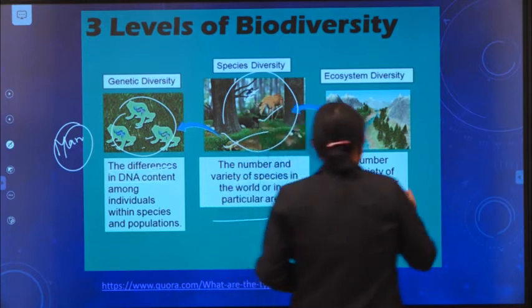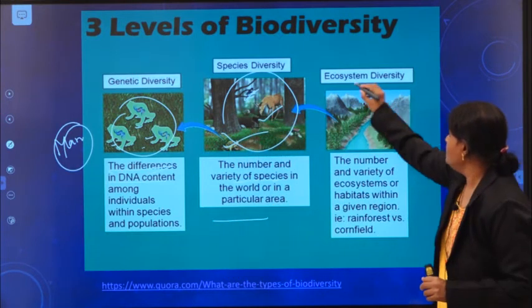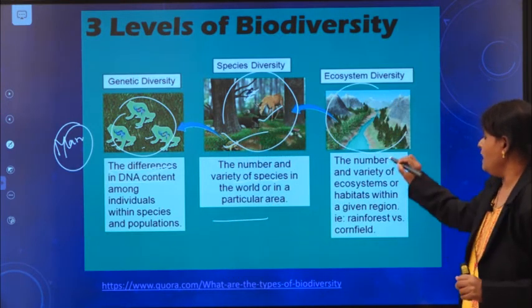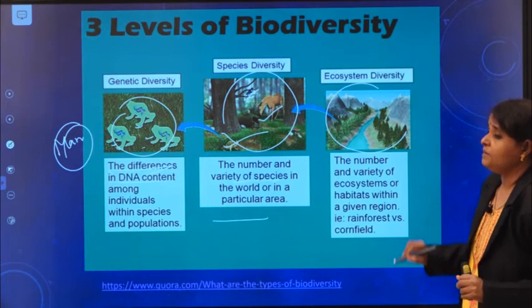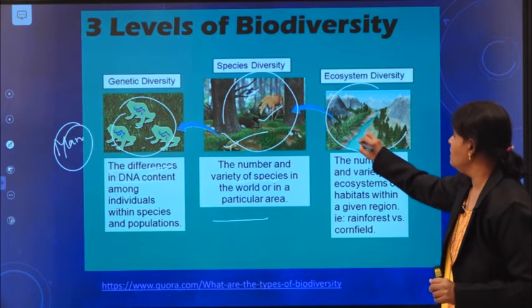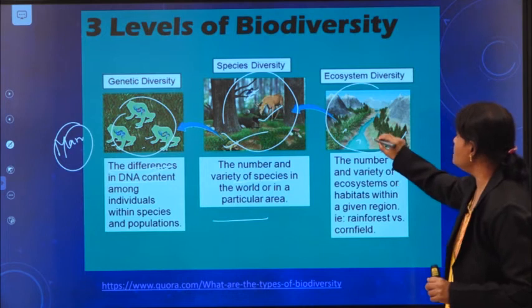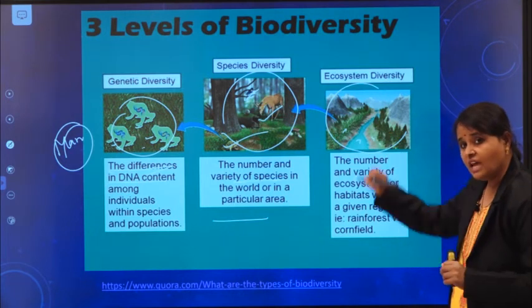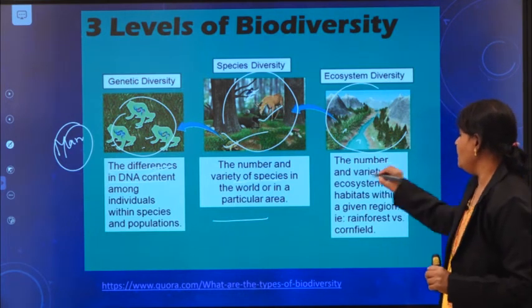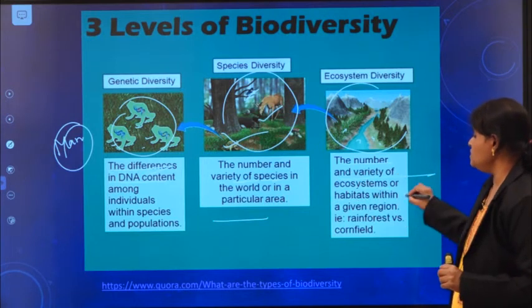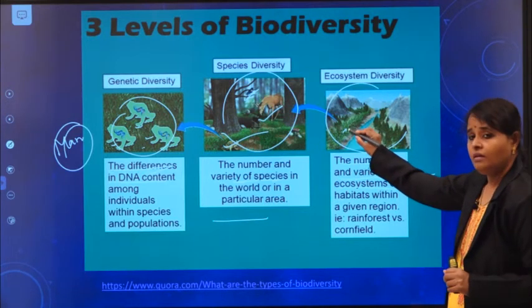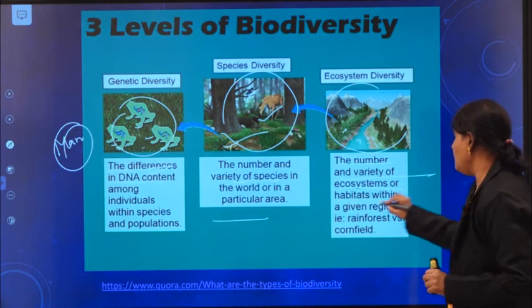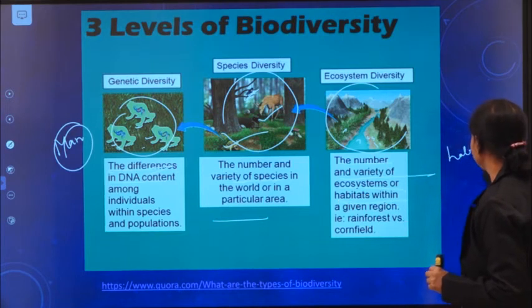Now you can see here ecosystem. This is one place. The number and variety of ecosystems or habitats. See, this is one habitat. Tree, this is one habitat, this is one habitat. Like that you are seeing the habitats. The number and variety of ecosystems you are seeing, water, land. And also habitats. What is a habitat?